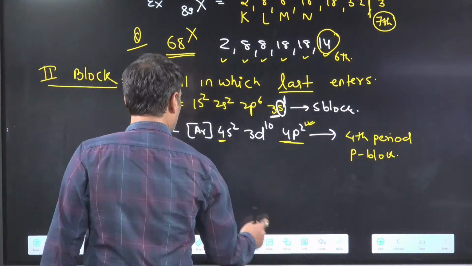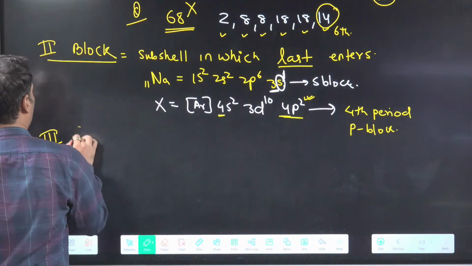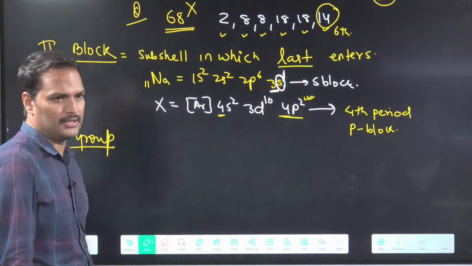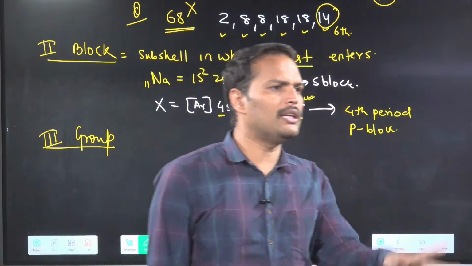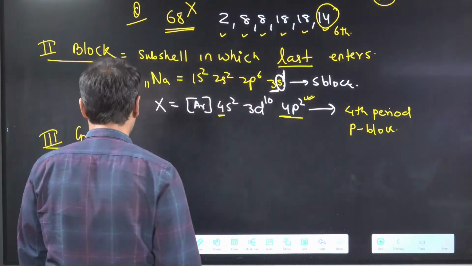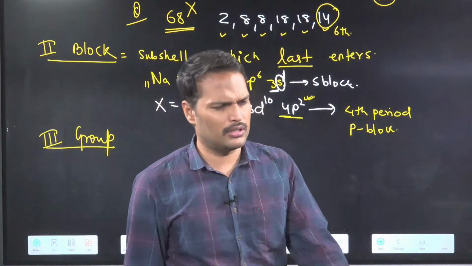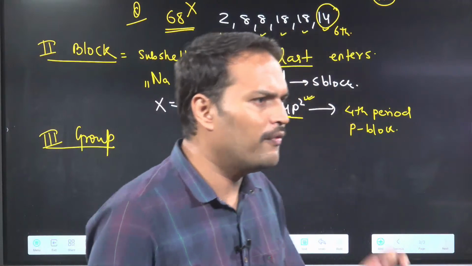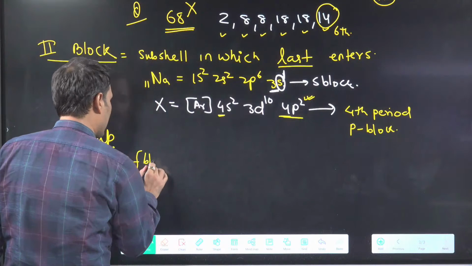Okay. Finally, we are moving to the last part, that is your group, which is very hectic for people, because in this 2-3 parts are there. But I will suggest you clearly one thing. Any question they give you, to find period, block, group, anything, first you check for F block.